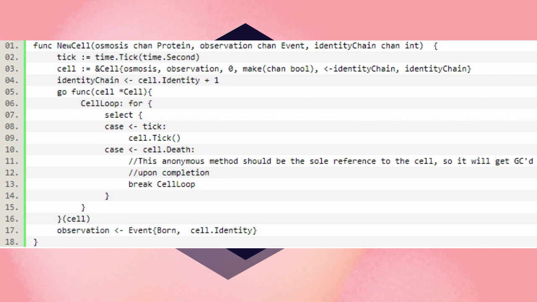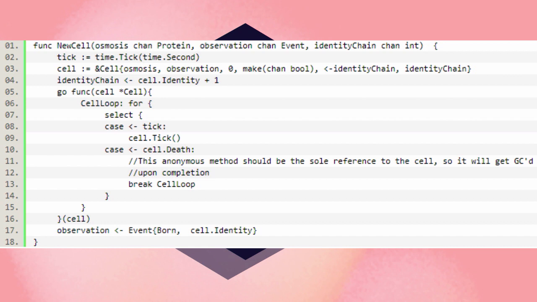Then what this is doing, time.tick creates a channel which receives an event every unit of time. In this case, 1 second. So every 1 second, time.tick receives an item. It's an empty interface. It doesn't matter what it is. Essentially, this is a repeating tick of time.